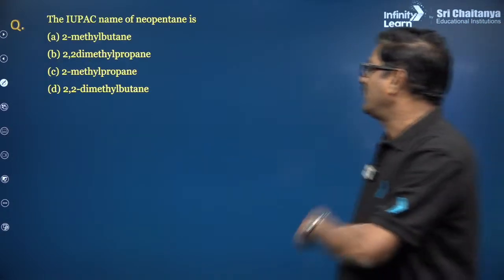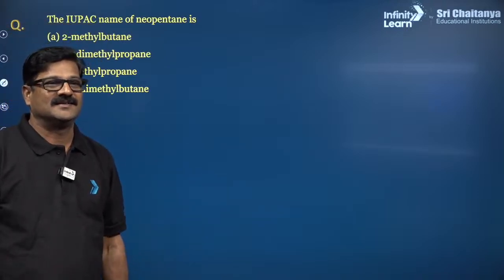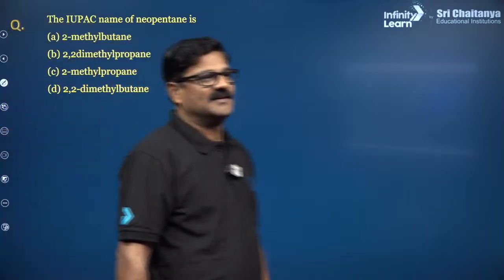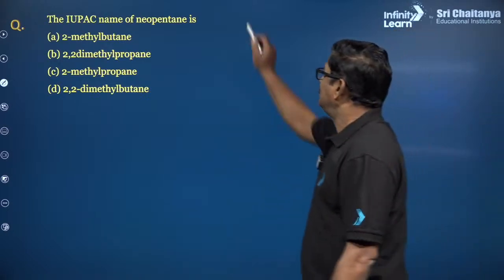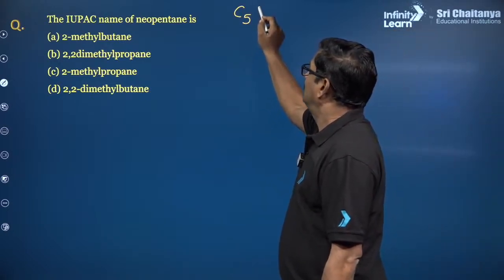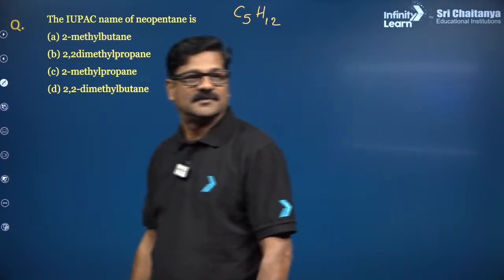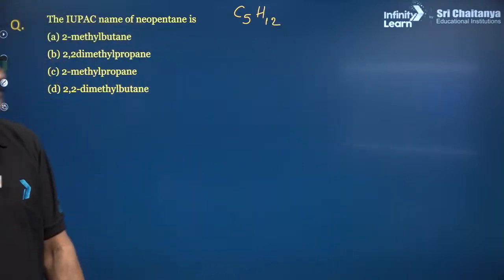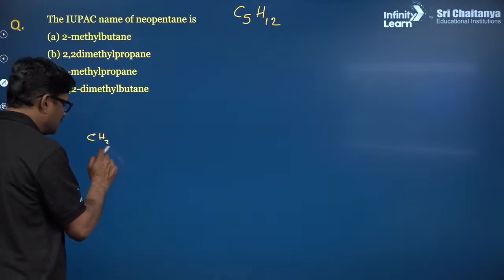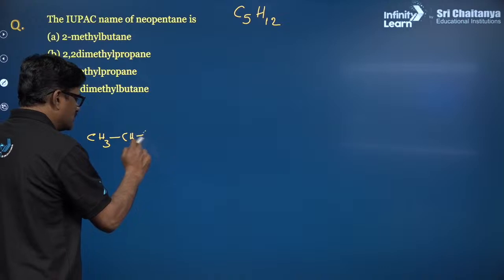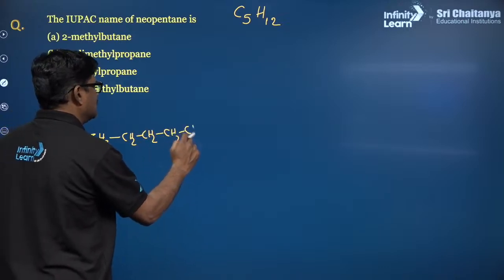And the IUPAC name of neopentane. What is neopentane? Okay, follow this. C5H12, CnH2n+2. This is your pentane. It can have CH3, CH2, CH2, CH2 and CH3.